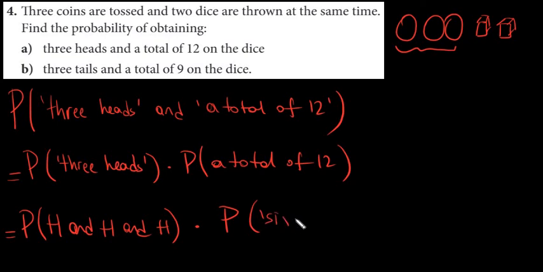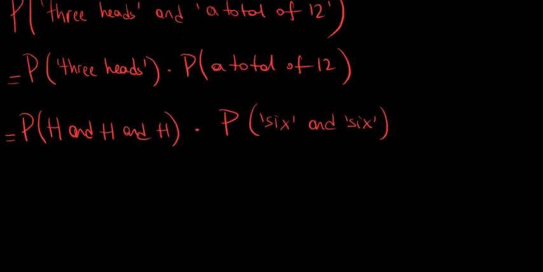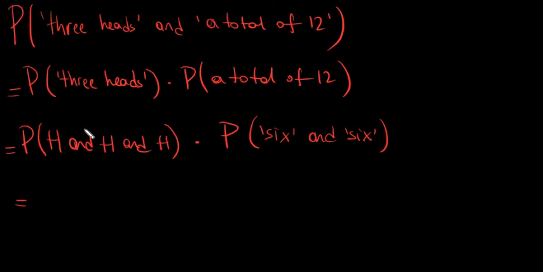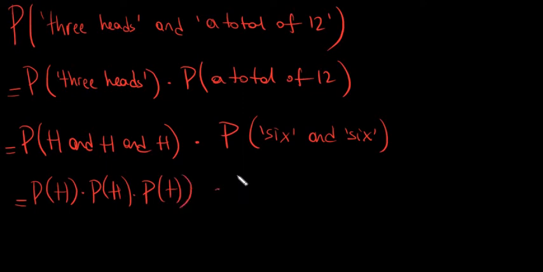It becomes and, right? I want to get 6 and 6. So now, these three are independent events, so I can use the multiplication rule. Times, and these two also are independent. So I'm going to write the probability of getting 6 times the probability of getting 6.